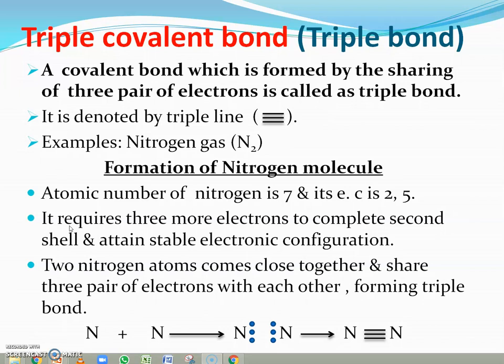Nitrogen is a non-metal, so it has a tendency to share electrons. Therefore, two nitrogen atoms come close together and share three pairs of electrons with each other, because each nitrogen atom requires 3 electrons to complete its octet state. When both nitrogen atoms share 3 pairs of electrons with each other, there is a formation of the triple covalent bond.